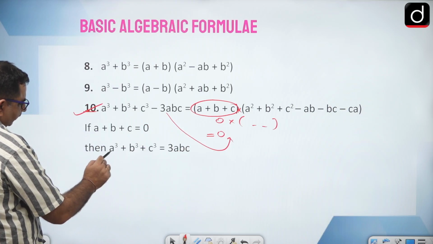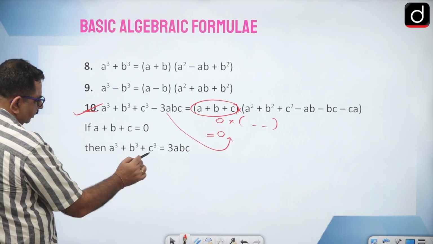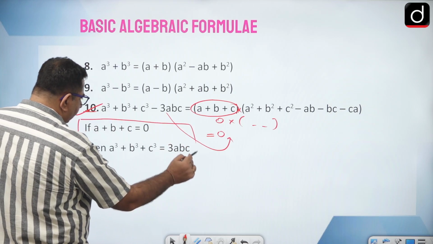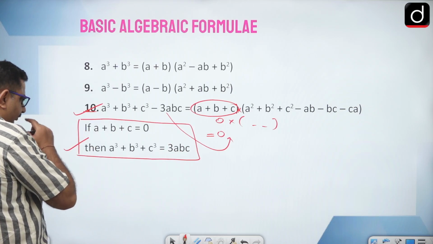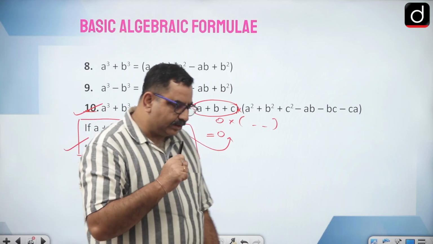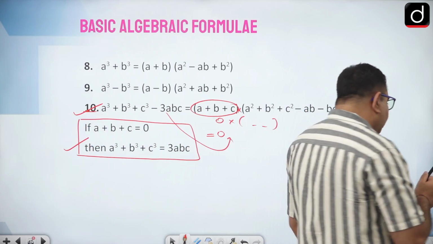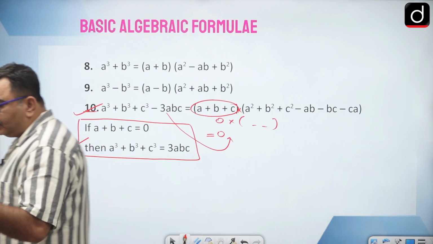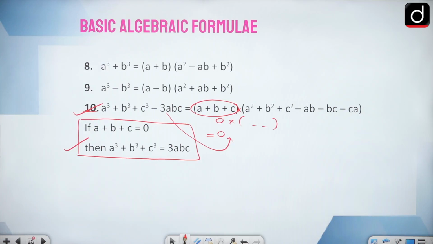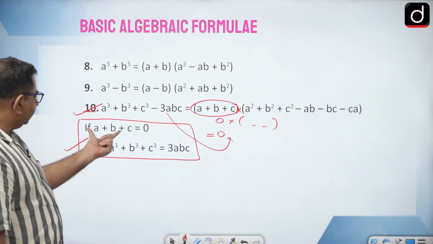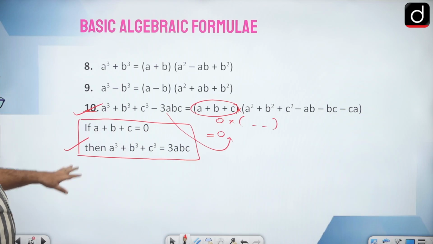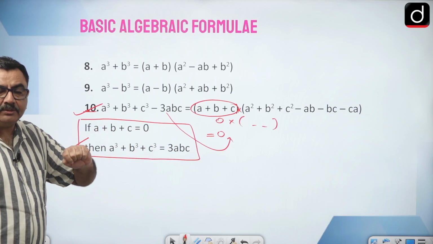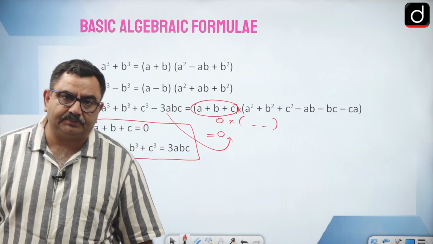So I can write a cube plus b cube plus c cube is equal to 3abc. Now see, I am telling you this thing is very, very important, questions can be asked on it. So what you have to keep in mind: if the sum of any three real numbers is 0, then the sum of the cubes of the numbers is equal to 3 times the product of the numbers.